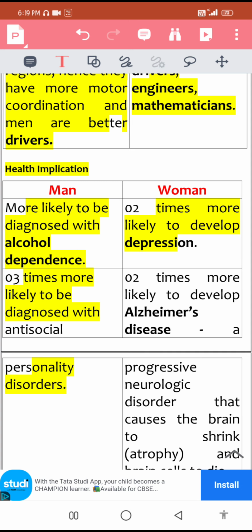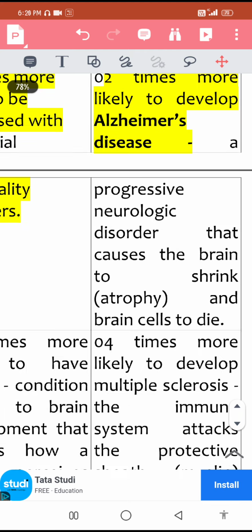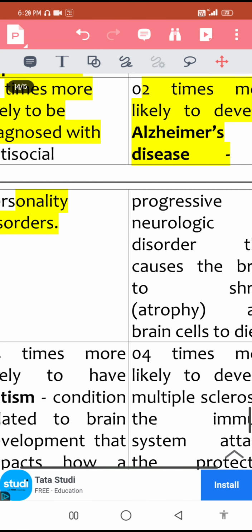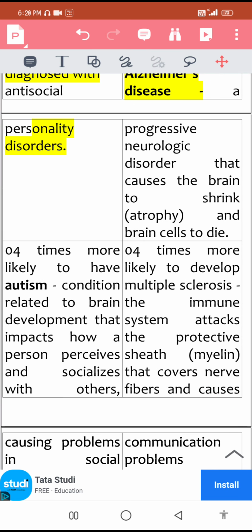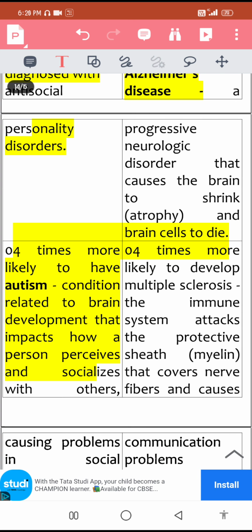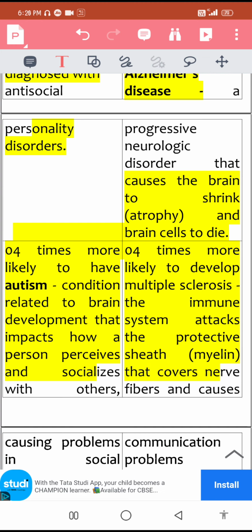On the other side, women have 2 times more likelihood of developing Alzheimer's disease. Alzheimer's disease is a progressive neurological disorder that causes the brain to shrink and atrophy, and the cells will die out with the progressing years of age. Okay, the next difference lies here. Males have 4 times more likelihood of developing autism. That's again a brain condition that impacts how you perceive and socialize with others. Whereas females have 4 times more likelihood of developing multiple sclerosis.